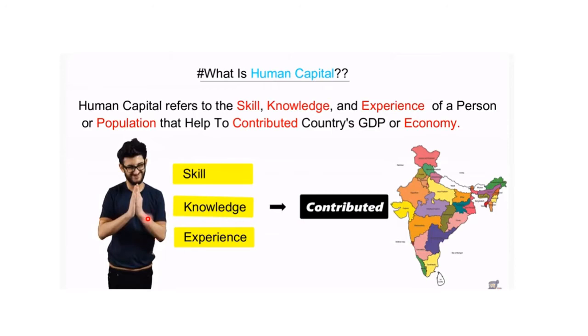And that is why we must consider the population as an asset, and we have to invest in the education, health and training of our people, and it turns out to be human capital. Now let us look into some of the examples.